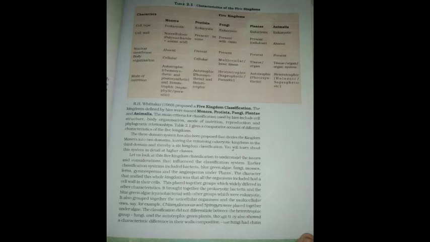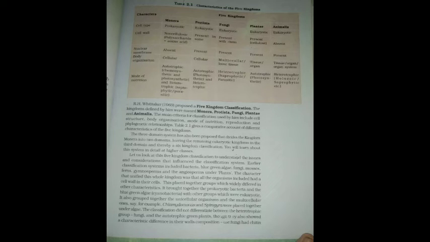Earlier classification systems included bacteria, blue-green algae, fungi, mosses, ferns, gymnosperms and the angiosperms under plants. The character that unified this whole kingdom was that all the organisms included had a cell wall in their cells. This placed together groups which widely differed in other characteristics. It brought together the prokaryotic bacteria and the blue-green algae, cyanobacteria, with other groups which were eukaryotic. It also grouped together the unicellular organisms and the multicellular ones.